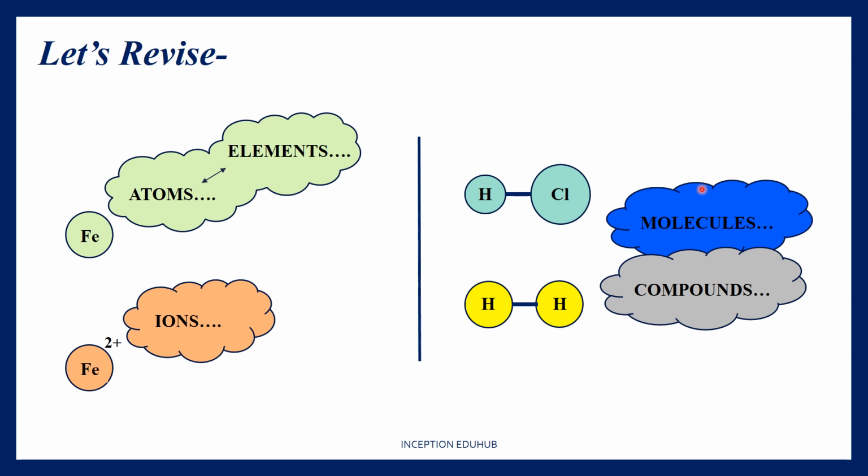Molecule is the smallest particle of an element or compound which can exist freely. It is basically a combination of two or more elements which are combined chemically. They can be same elements or they can be different elements also. So whenever we are going to talk about molecules, we are going to talk about compounds.